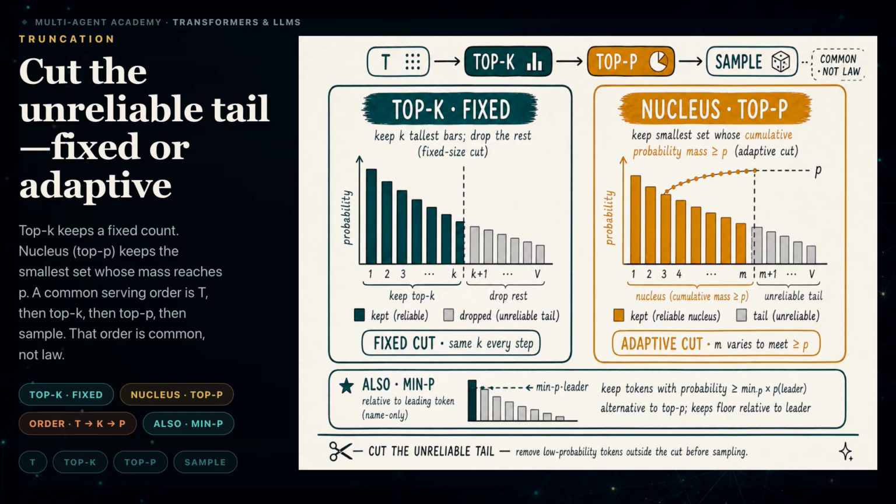Many serving systems apply temperature, then top K, then top P, and then sample. This order is common, but it is not universal. Reversing truncation operations can produce a different candidate set. Min-P, typical sampling, and Mirostat define other cutoffs or control rules. Check the implementation before comparing settings across systems.